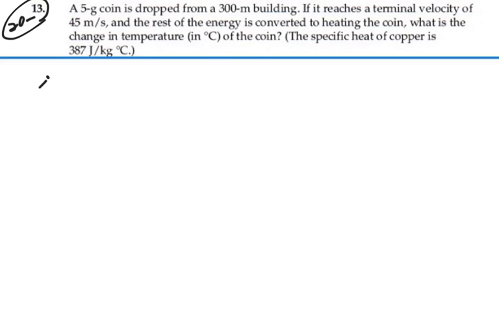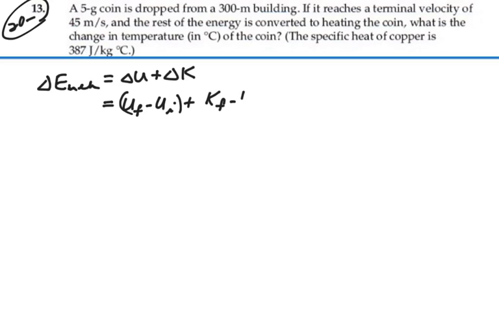Let's think about our change in energy mechanically. That's going to equal our change in potential energy plus our change in kinetic energy of the coin. Change in potential energy would be our final potential energy minus our initial potential energy. And our change in kinetic energy would be our final kinetic energy minus our initial kinetic energy. Our final potential energy is going to be 0, while our initial potential energy would be mgh. Our final kinetic energy is going to be 1/2 mv squared, while our initial kinetic energy when we first dropped the coin was 0. We start from rest.